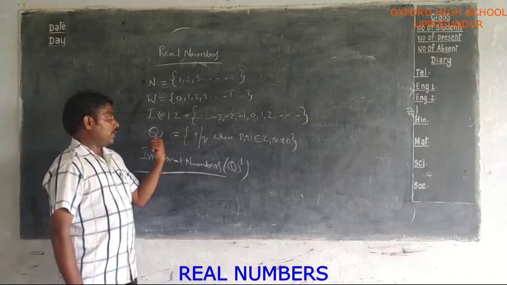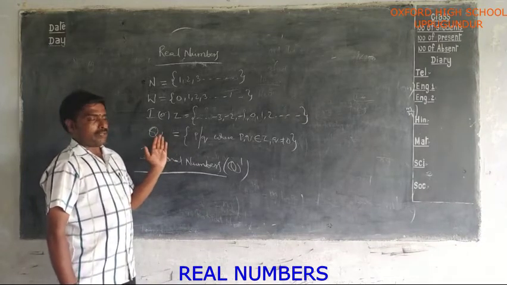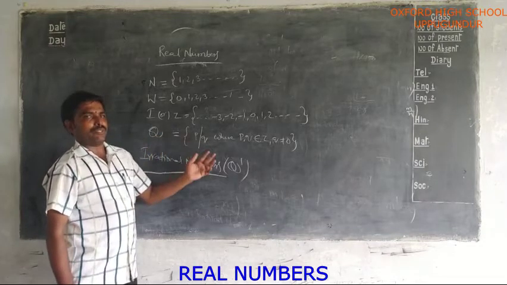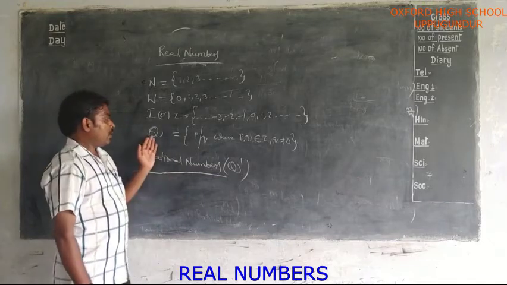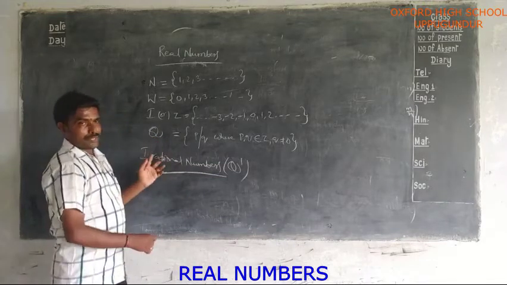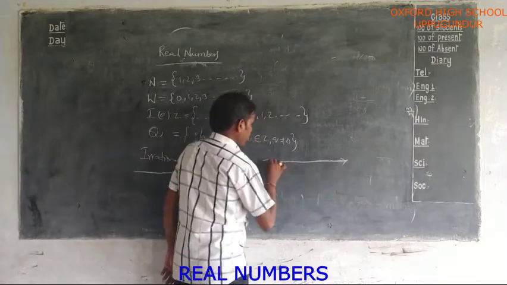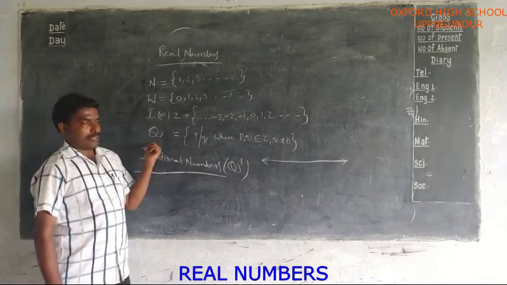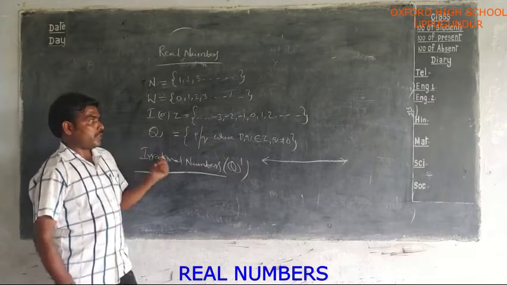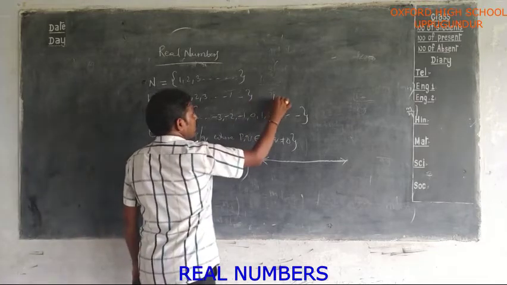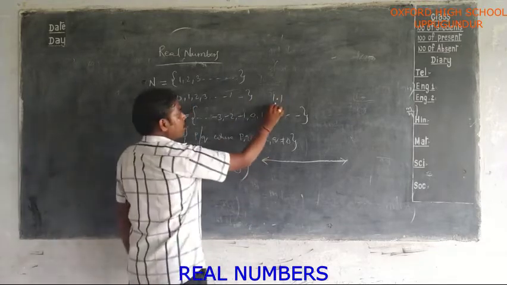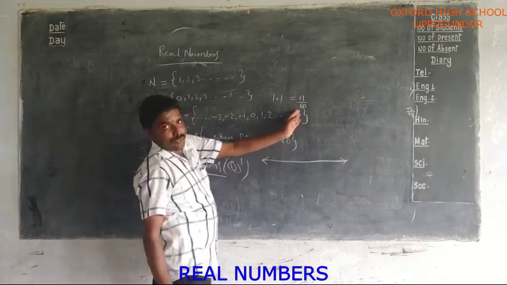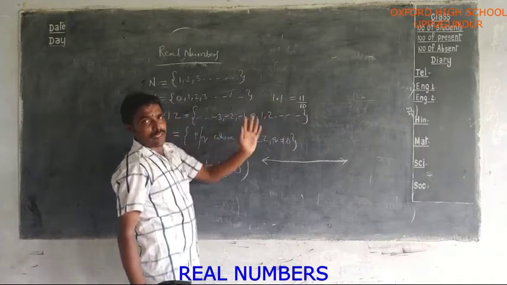Already in 8th class we learned about rational numbers. How can we write the decimal form of a rational number with actual division and without actual division? Next, how can we represent a rational number on the number line? How can we write p by q form of any decimal form? Suppose they give the decimal form of a rational number like this, how can you convert this into p by q form? In this way you can write this into p by q form. This also we learned in 8th class.